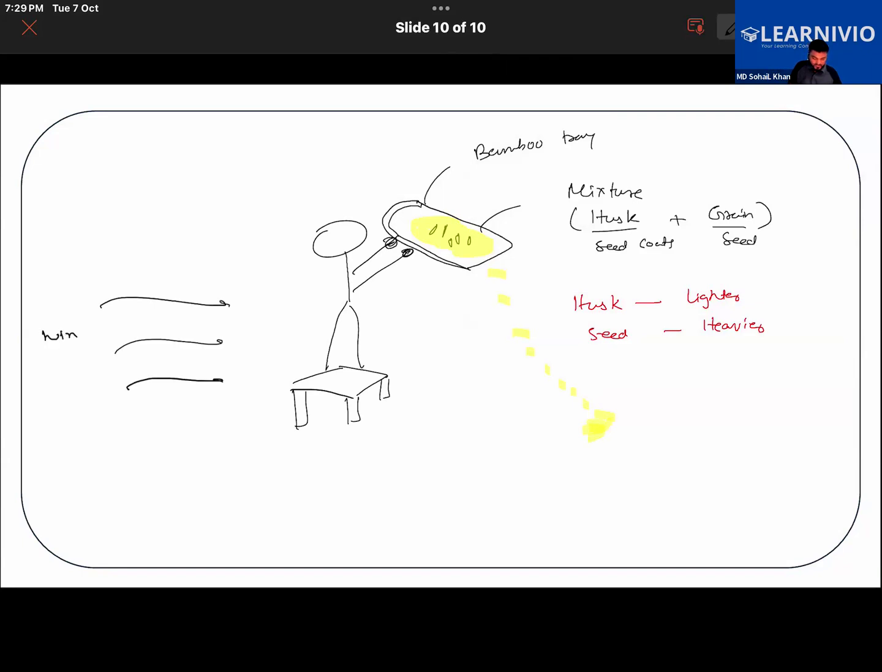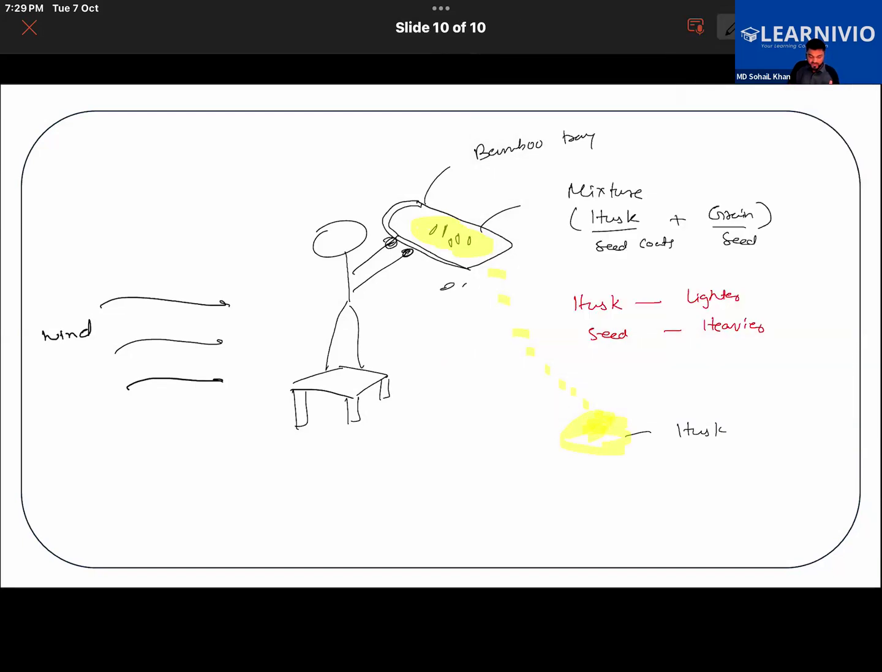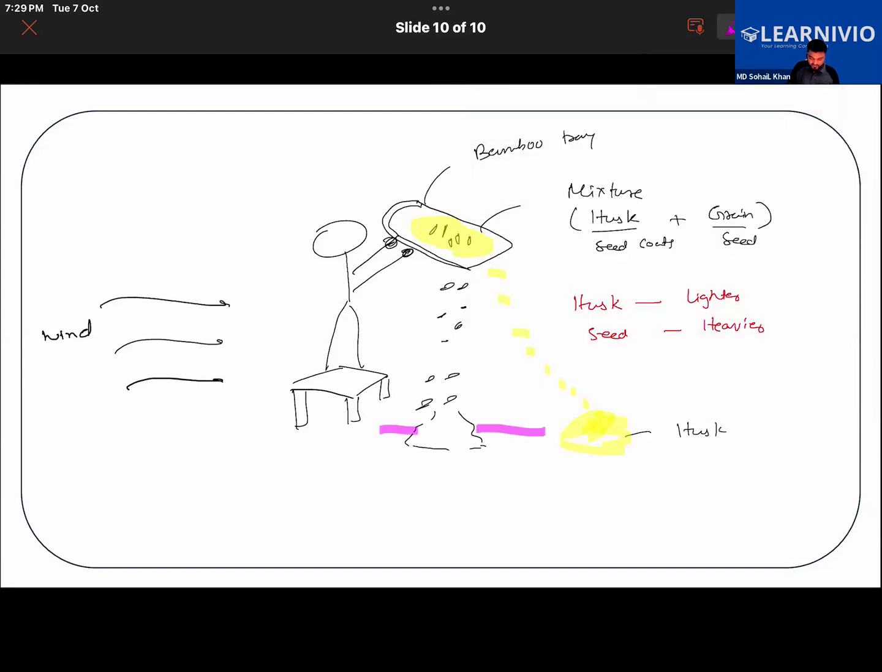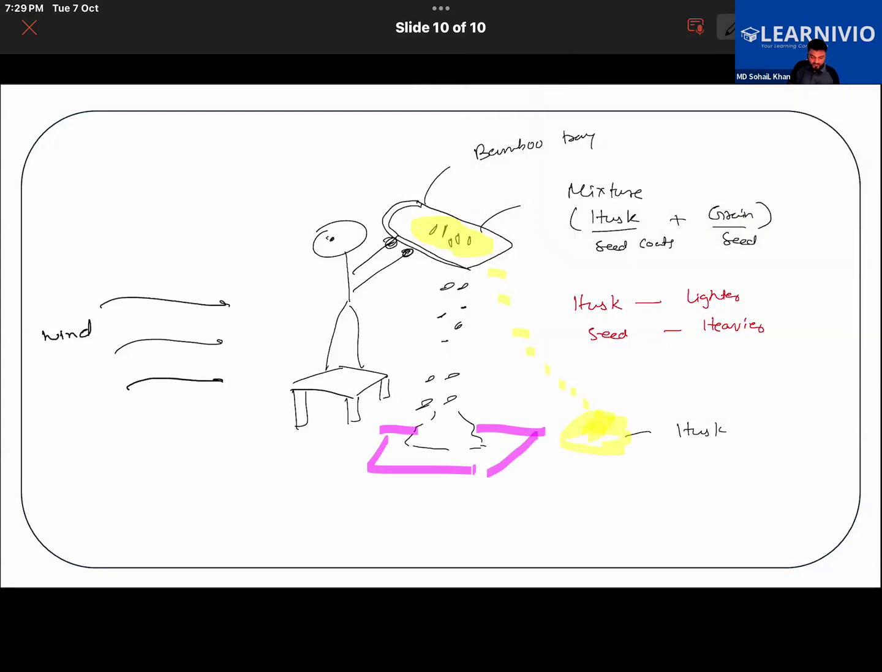So wind is blowing from this side. These are the husk particles. Husk being lighter gets carried away by the wind and settles over here. That is husk. While the seed, being heavier, will fall down right here, so seed will accumulate over here. Suppose you have collected this on a piece of cloth. That is the method we call winnowing.